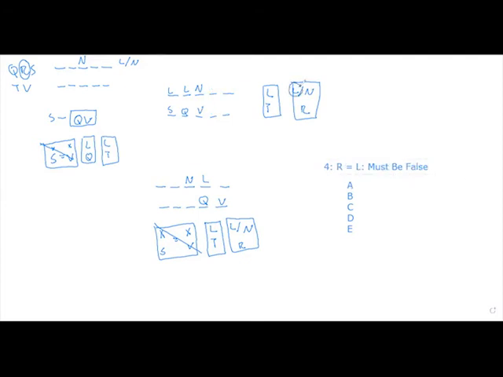Question 4 tells us R is making a local call and asks us what must be false. Question 4, we got to look at both worlds, since that's possible in both worlds. In world 1, not much changes. R is local. We still have to figure out if it's making the 4th or the 5th call. Not that big of a deal. World 2, we actually get a bit more information.